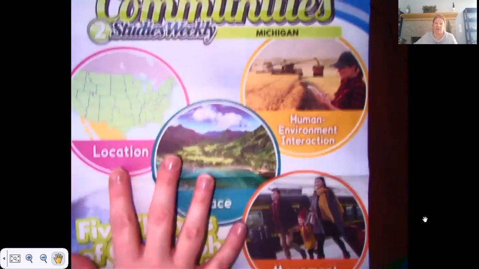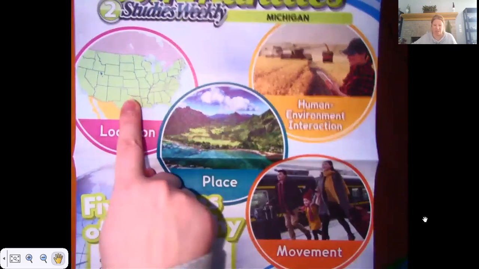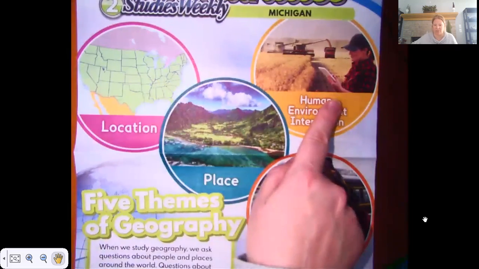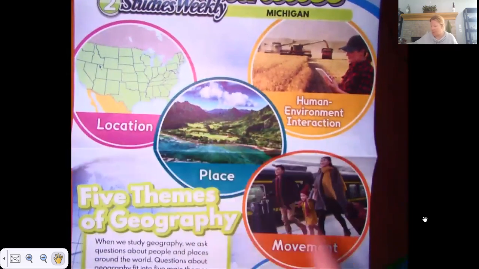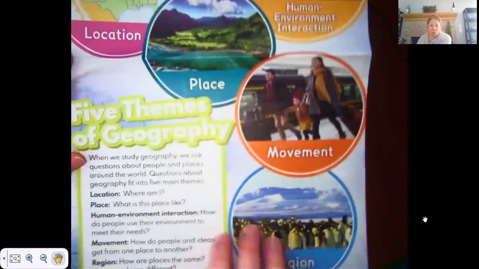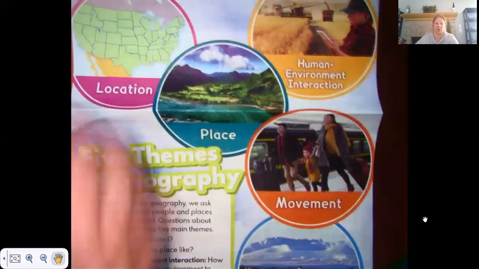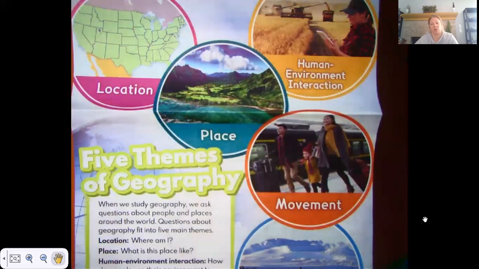So the 5 themes of geography are location, human environment interaction, place, movement, and region. So it says, when we study geography, we ask questions about people and places around our world. Questions about geography fit into 5 main themes. Location, where am I? So when you're talking about location, you can talk about a lot of different things.